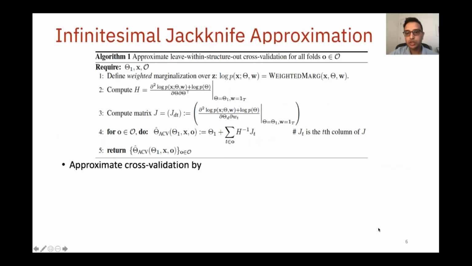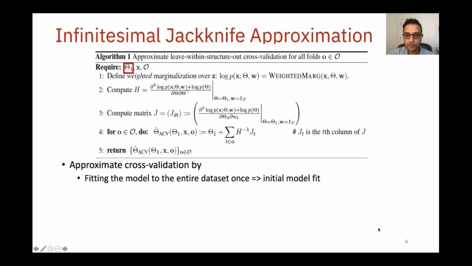With the weighted marginalization procedure in hand, our approximate cross-validation scheme proceeds similarly to approximate cross-validation schemes that have been proposed in the literature before. We begin by setting all the weights to 1 and fitting the model to the entire dataset. This is the initial model fit and needs to be done exactly once in our procedure. The resulting parameter is denoted theta subscript 1 in the algorithm shown here.